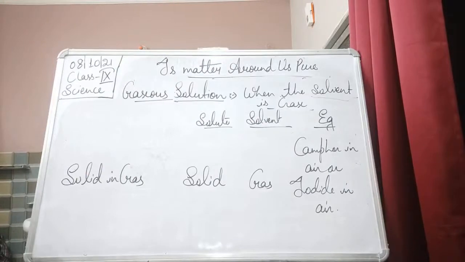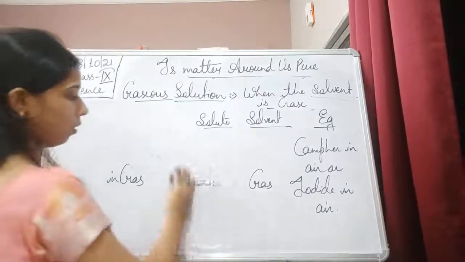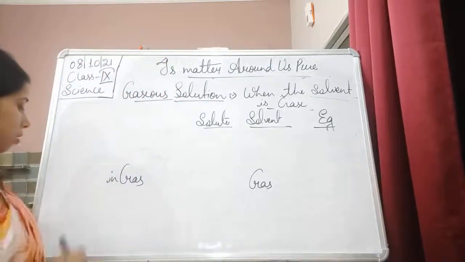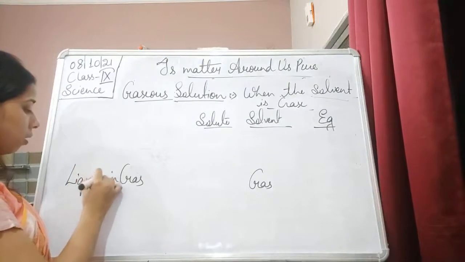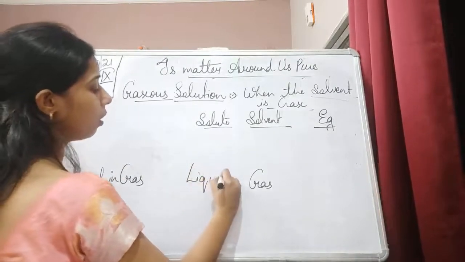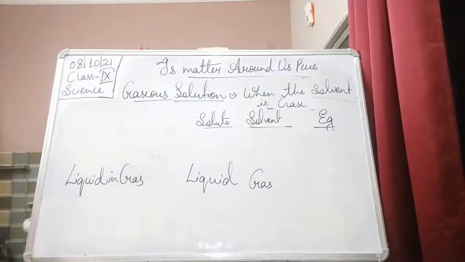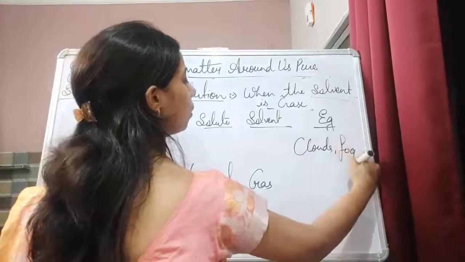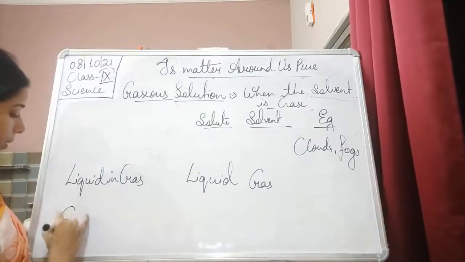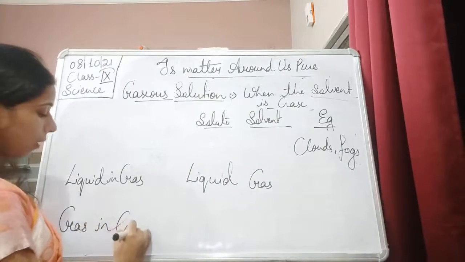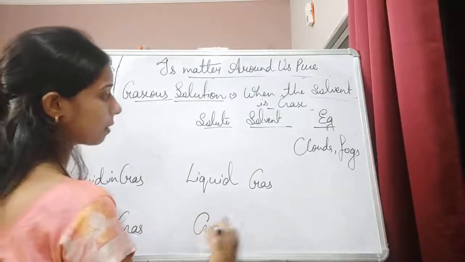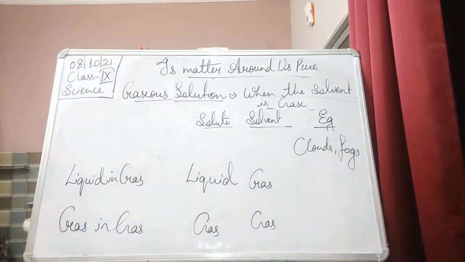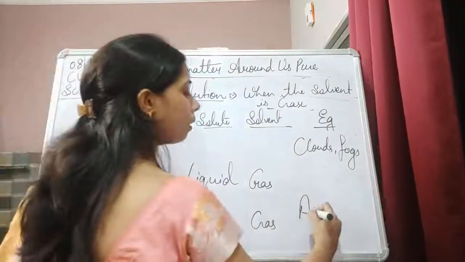Next is liquid in gas. Solute will be liquid and solvent will be gas. Examples are clouds and fog. Last one, gas in gas. Solute is gas, solvent is gas. An example is air. Very nice example. Air is a mixture of all the different gases.